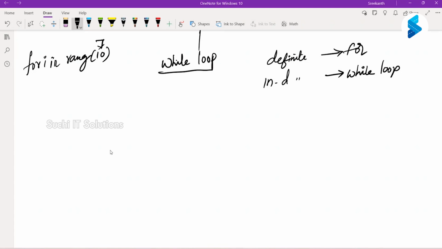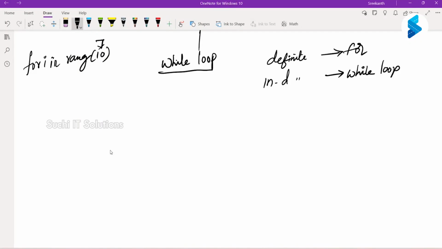Now instead, if your sir tells you, run until I come back. He is going out and he's saying run until I come back. Do you know at what time he'll come back? Your condition would be: if sir back in ground equals true, only then you stop running.